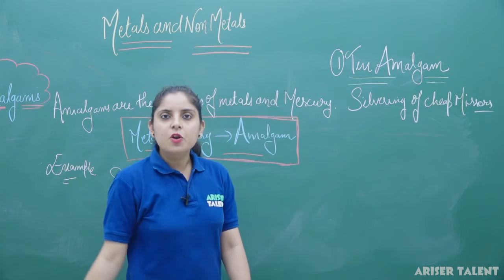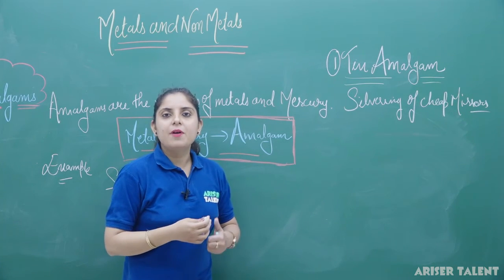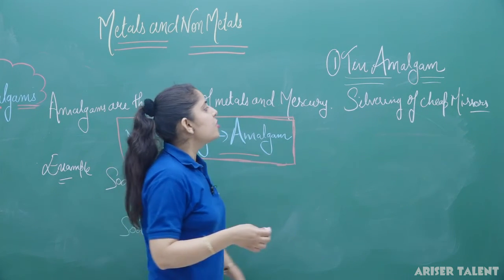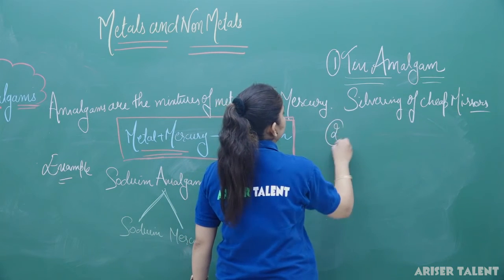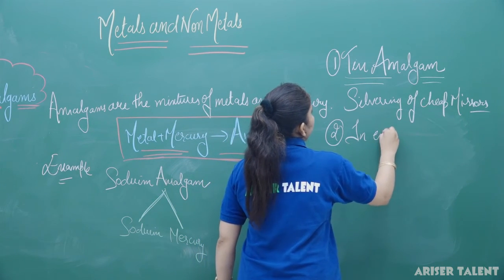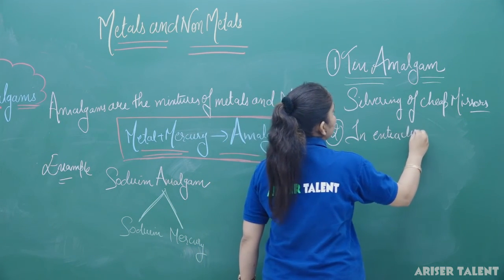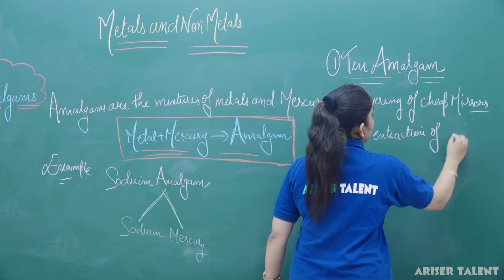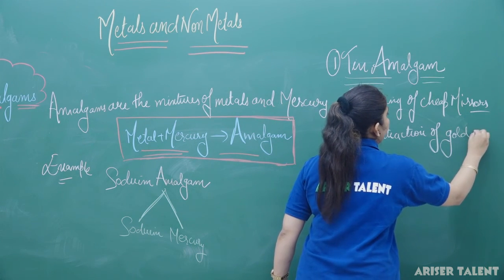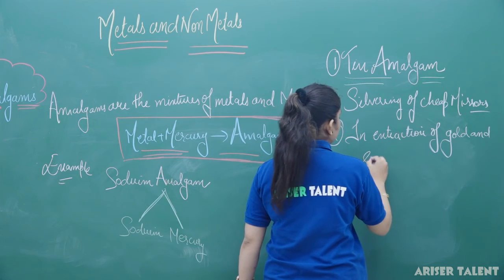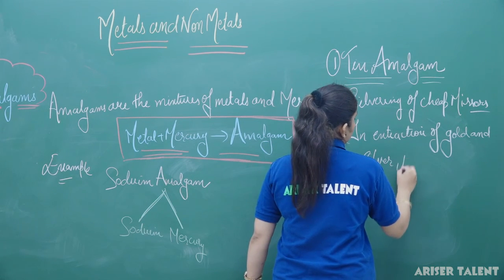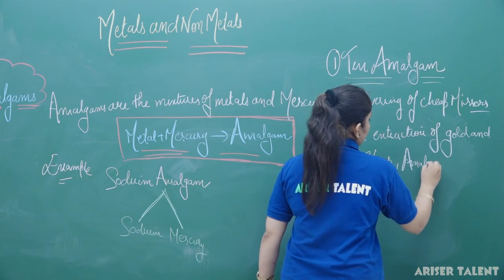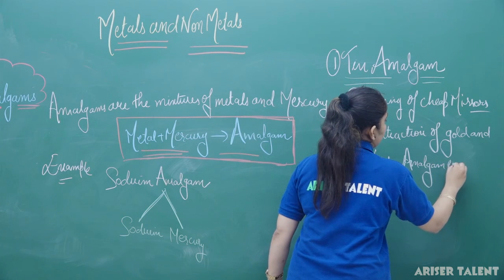In the extraction of gold and silver, you also require some amalgams. So in the extraction process, amalgam is used.